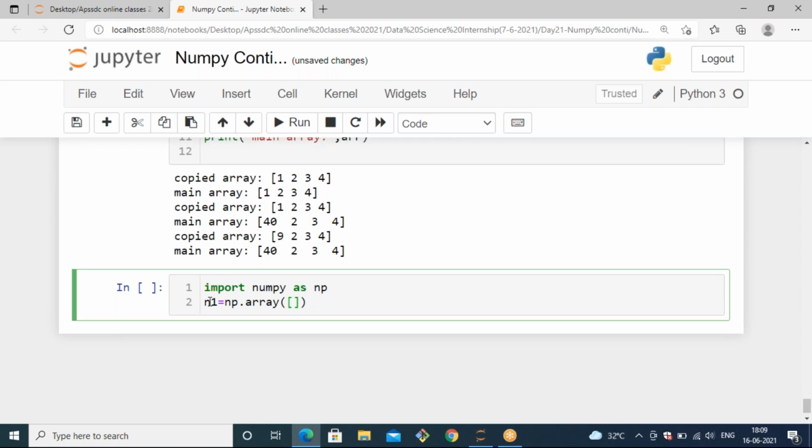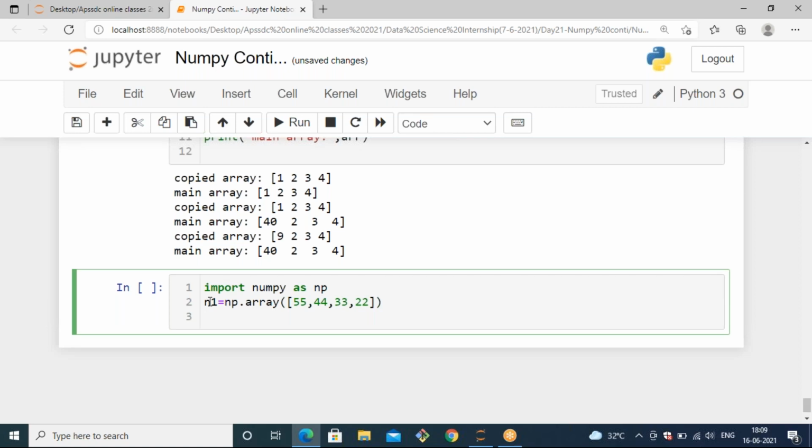Then for copying, I'm taking a new variable, n2. n2 equals n1.view. View is also one kind of method for copying an array. So by using this view, we can copy the array. That type of copy can be called a deep copy.